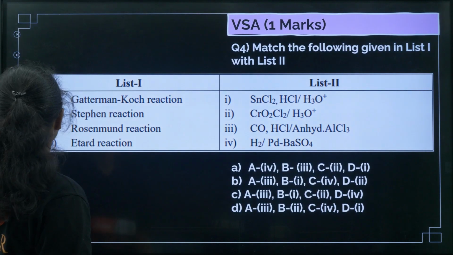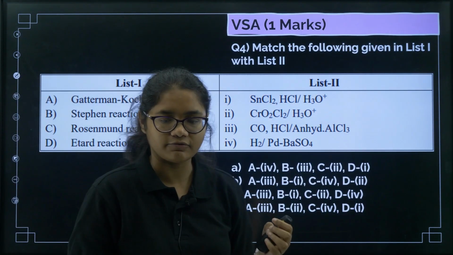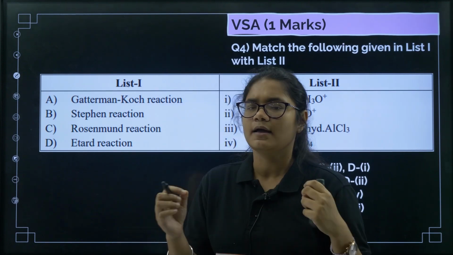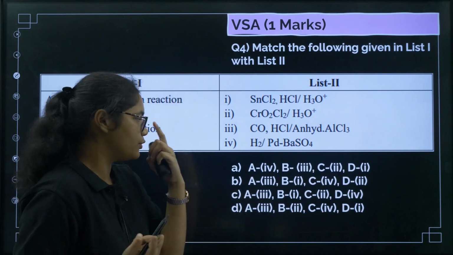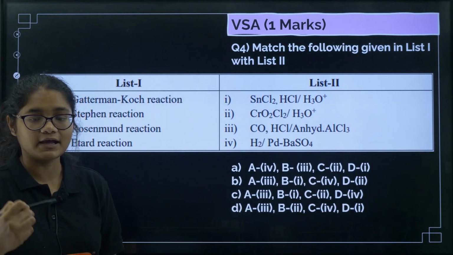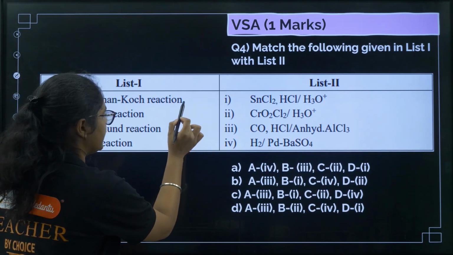Now coming to the next question, you have to match the following options. So here, it is a question that has been taken all together from organic chemistry, name reactions have been combined, but yes, we can recall some of the reactions and do them. Okay, so now if you see the first one, Gattermann-Koch reaction, this you will be studying in the aldehydes and ketones chapter, right? So A is 3.